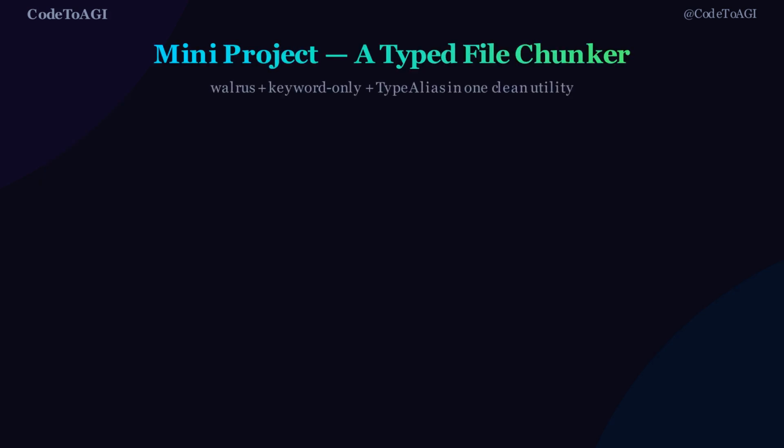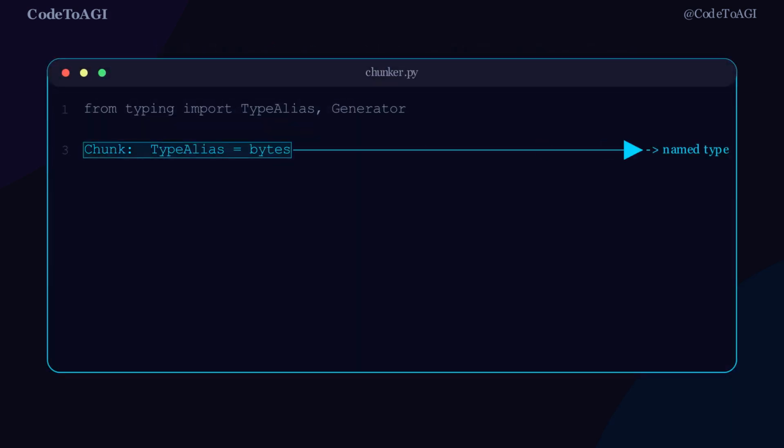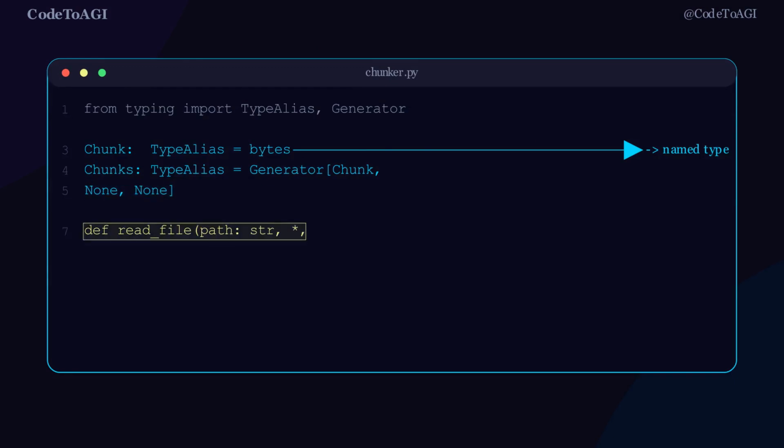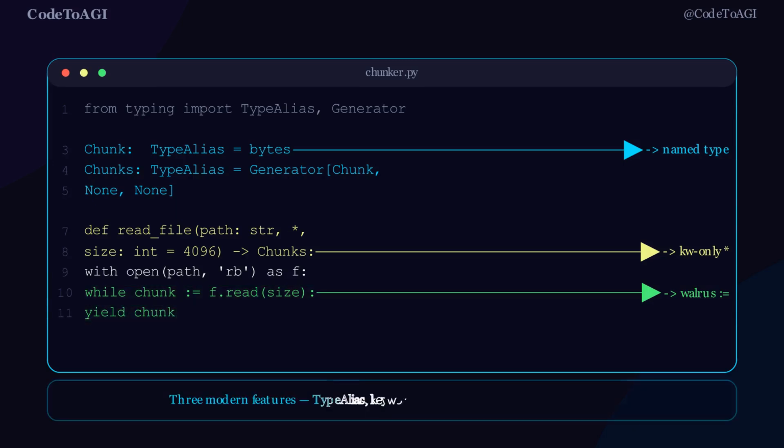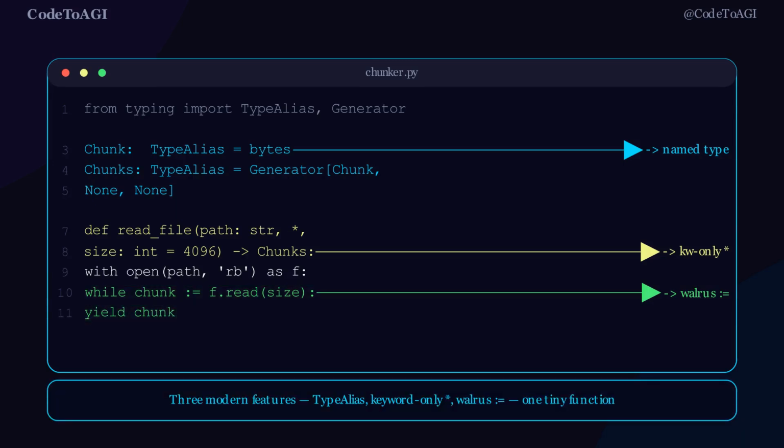Mini project, a fully typed file chunker generator. TypeAlias names the chunk and chunks types at the top. The function signature uses keyword-only size. The return type is Chunks, the generator alias. Inside the loop, Walrus := reads and tests in one line. Call it with read_file(path, size=8192).